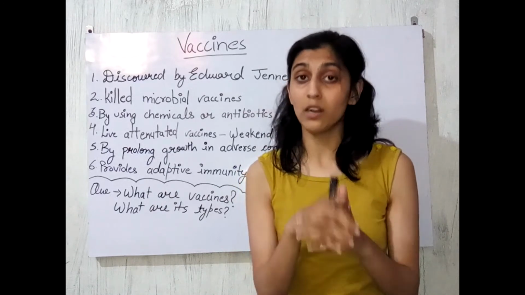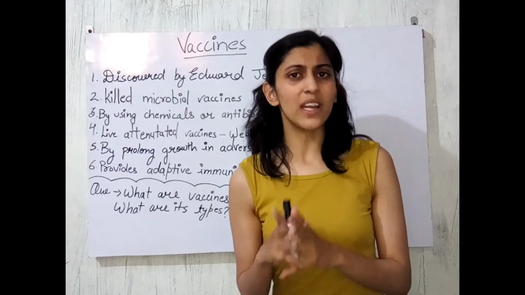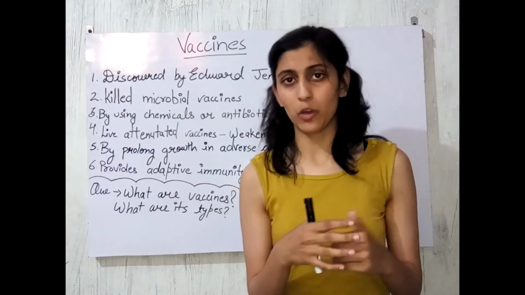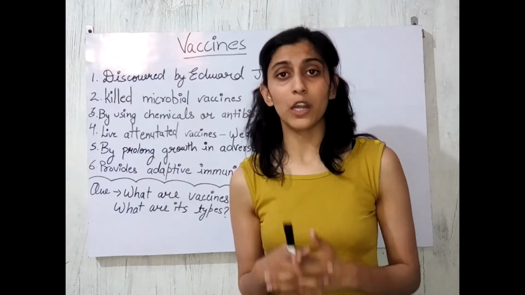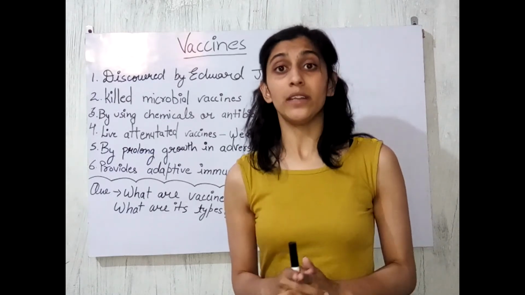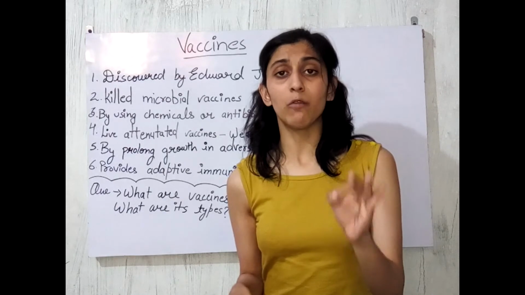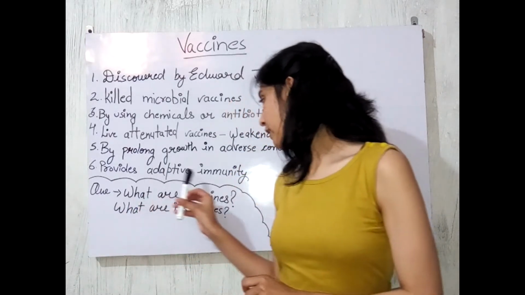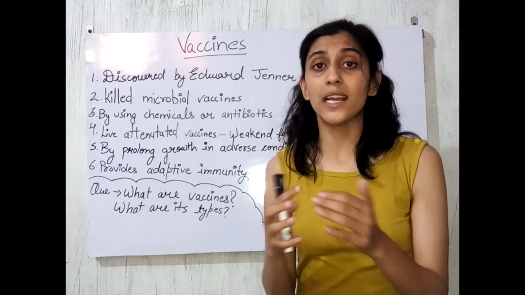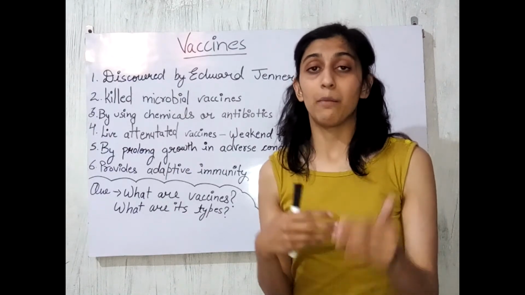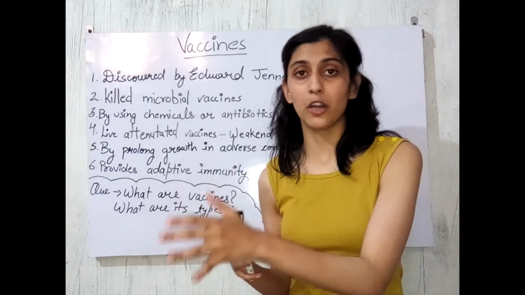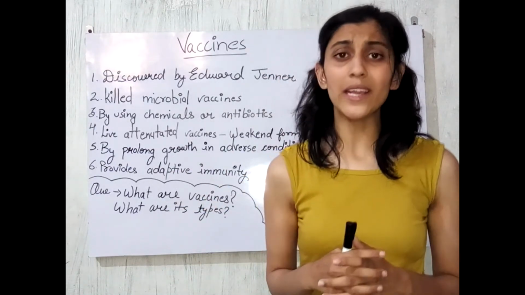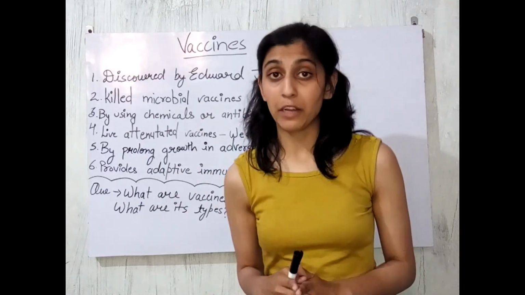So our body will still produce antibodies and memory cells will create the memory for the same. So here also our body will develop immunity, and this type of immunity we can call adaptive immunity, because our body is adapting itself and providing immunity for that particular kind of disorder. So we can say this is a kind of adaptive immunity.